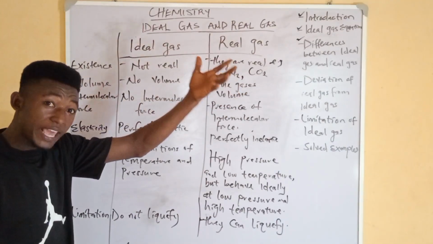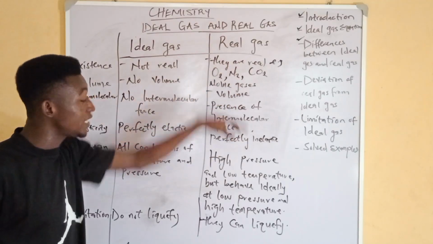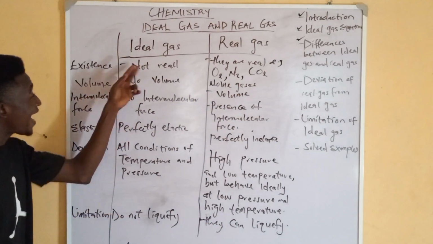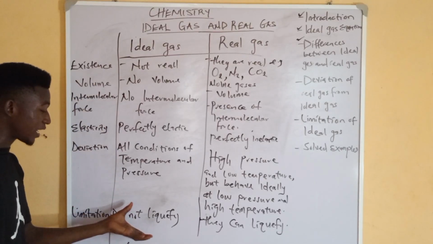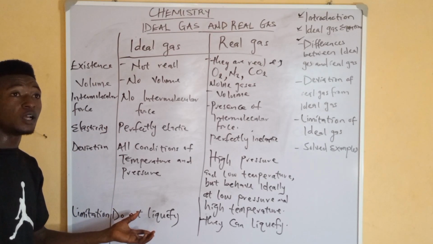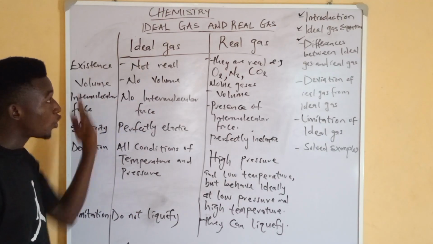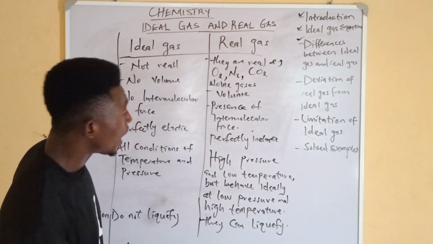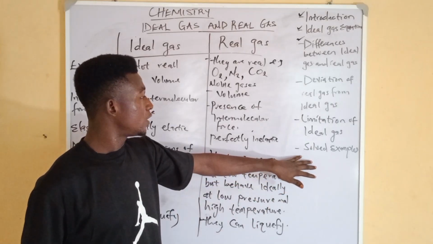Yes, liquefaction of air. So that is why they are real gases. Real gases can liquefy. Is that clear? But ideal gas, because they are not real, cannot liquefy. They do not liquefy. Is that clear? And of course, these ones are real. All right.